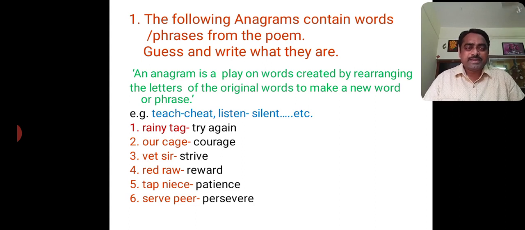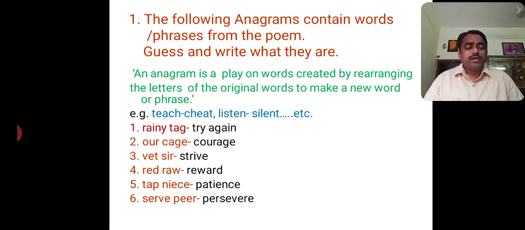Now the second example, listen. The anagram of listen is very interesting, that is silent. LISTEN. How many letters are in this word? 6 letters are there, and you have to form a new word with the same letters. That is, the anagram of listen is silent.